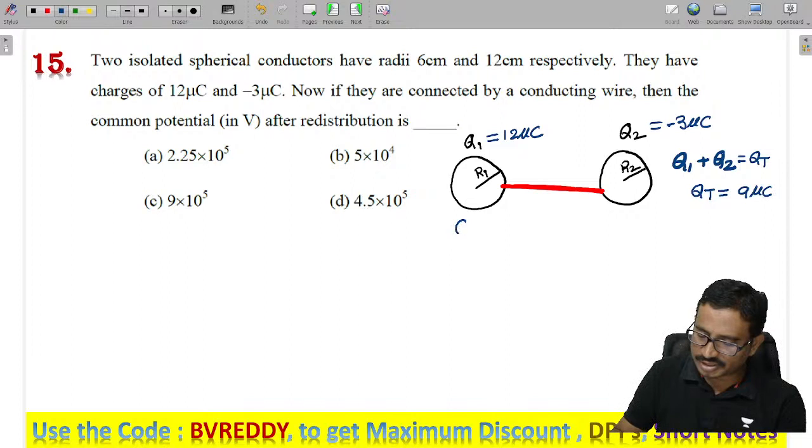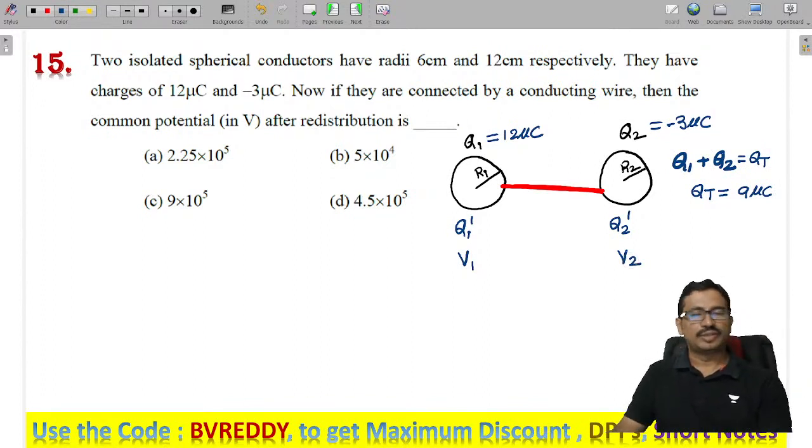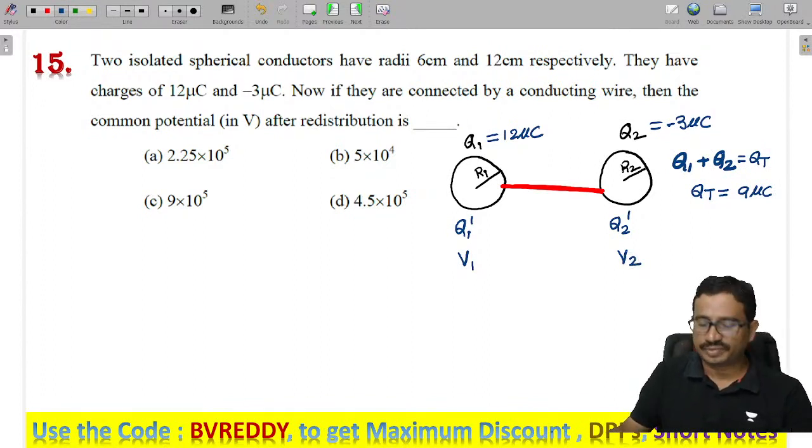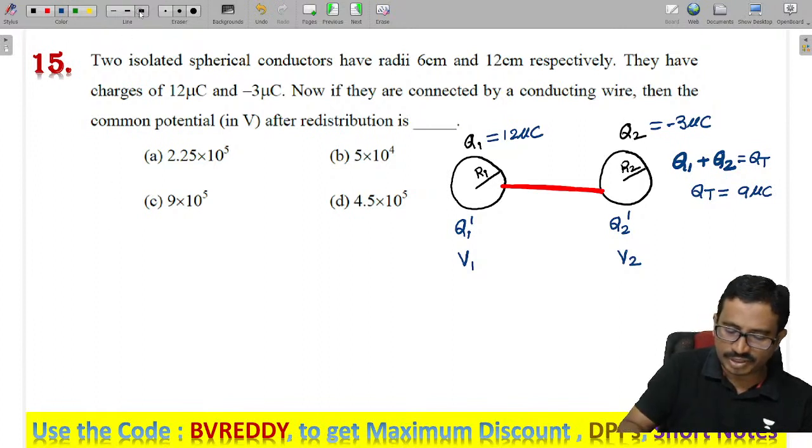After the interconnection, I am calling the charges q1 dash and q2 dash. Then the potentials of these two conducting spheres must be equal. V1 is equal to V2. So can you tell me now what is V1?